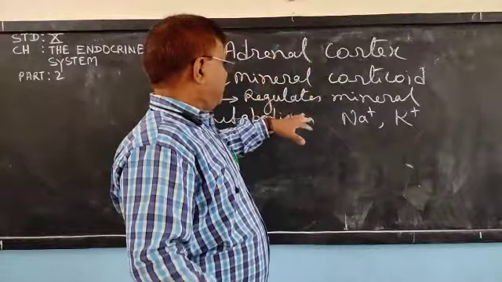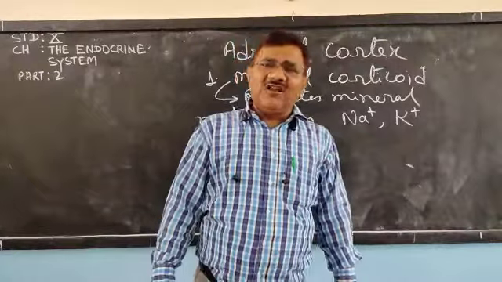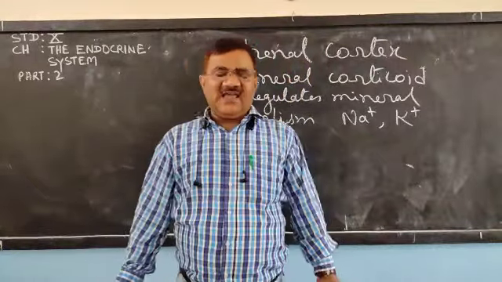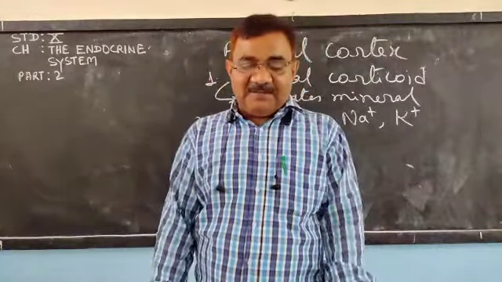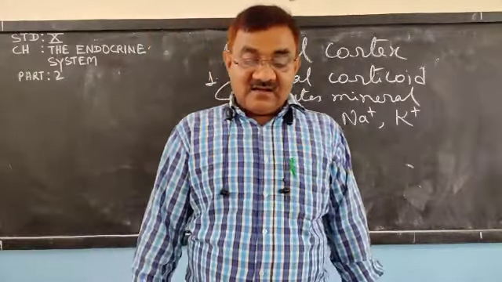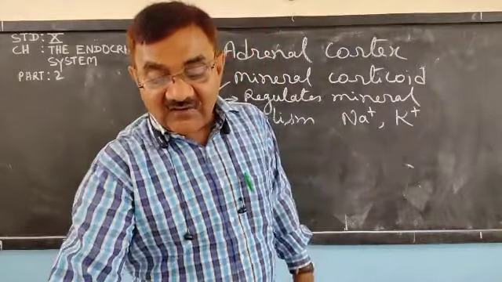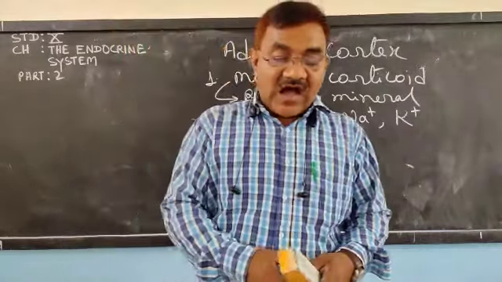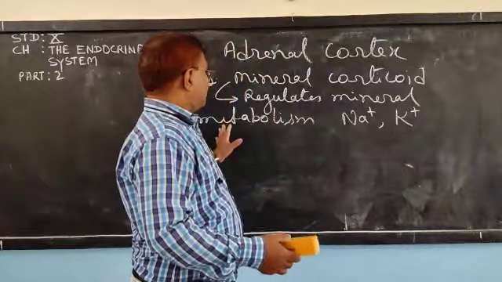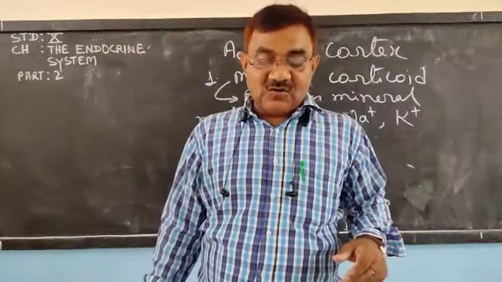They regulate the mineral metabolism of our body, and metabolism, you know, is any type of reactions which are taking place inside our body, and that is mineralocorticoids. And one more hormone is released, the cortisol.